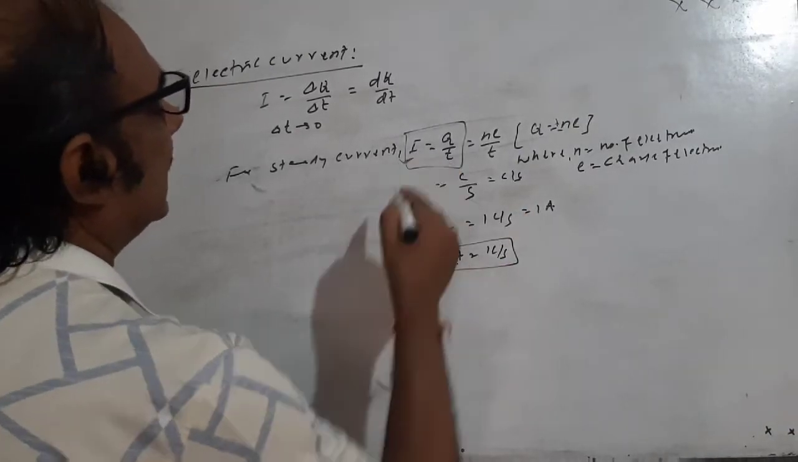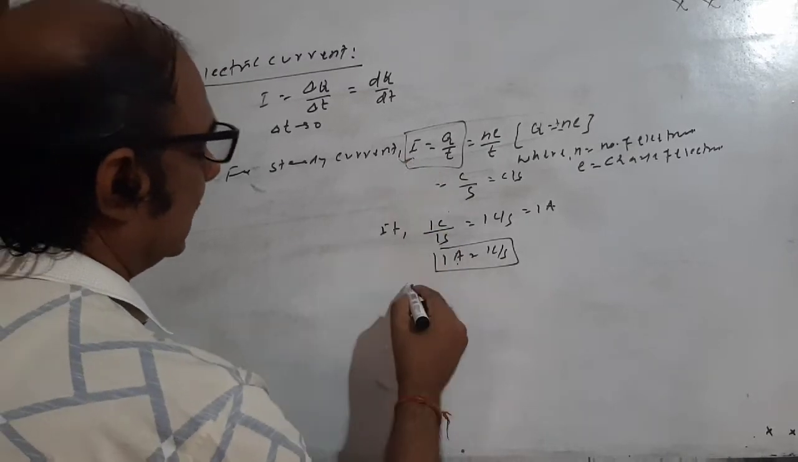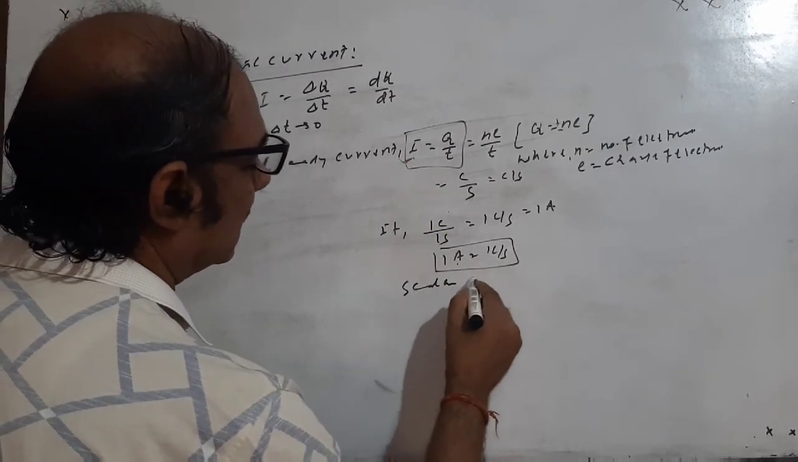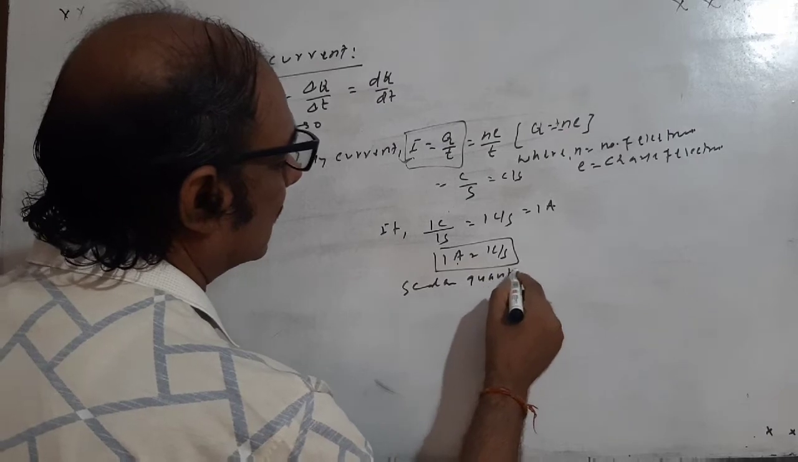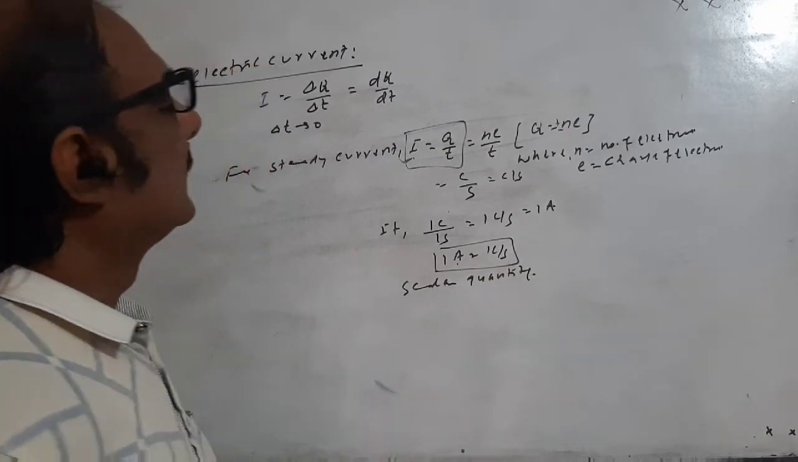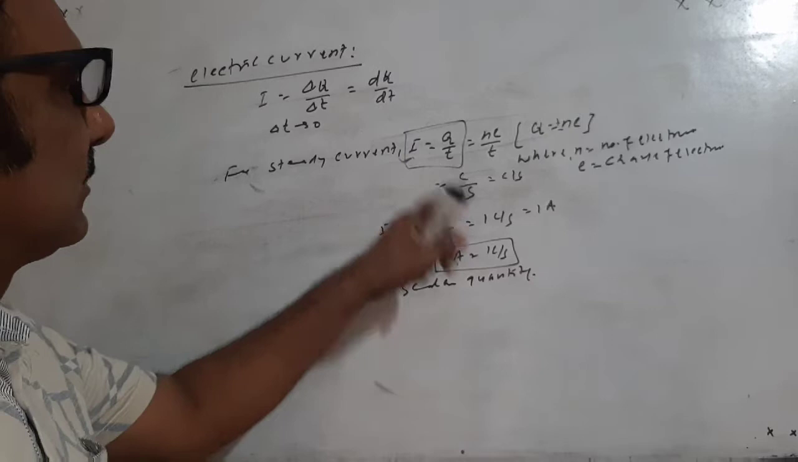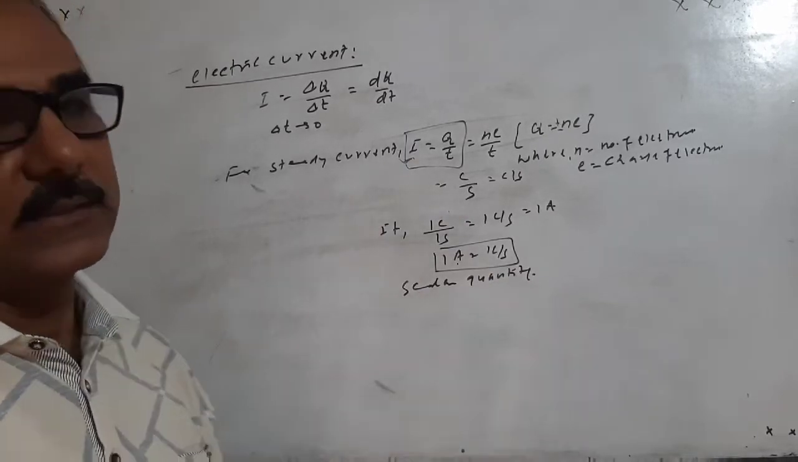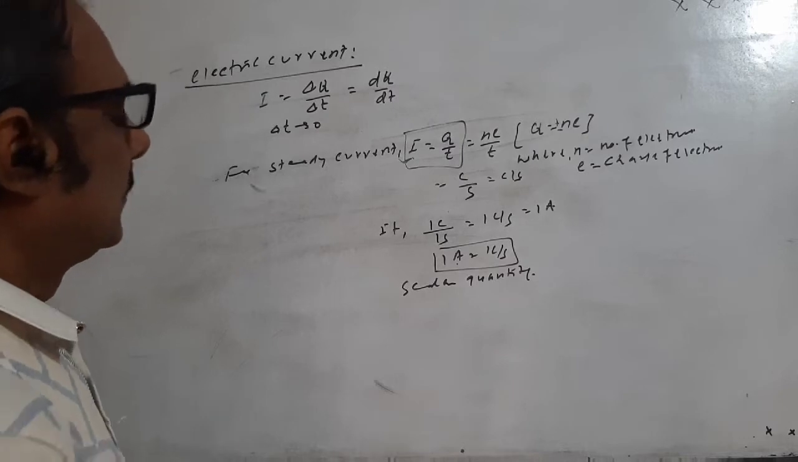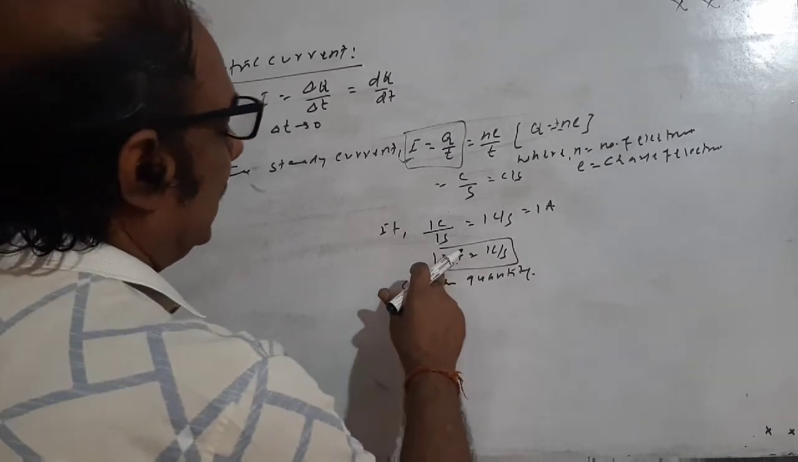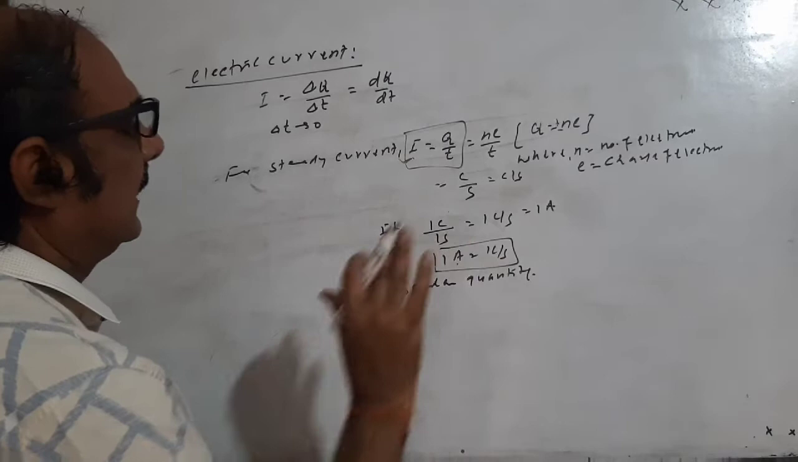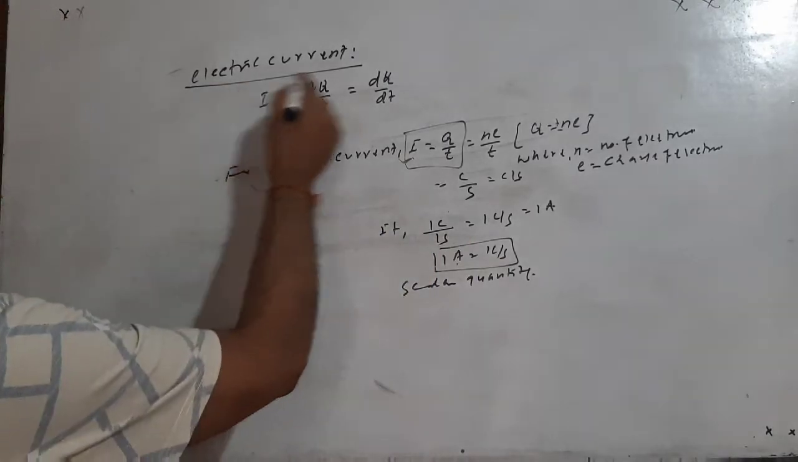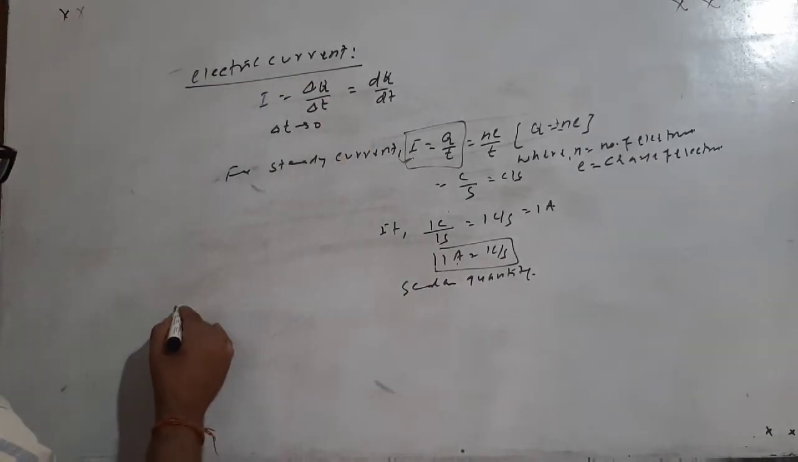So I is the electric current and this is a scalar quantity. Even though the electric current has both magnitude and direction, it is taken as a scalar quantity. The unit of electric current is the ampere. Now come to the second point. The first was electric current and the second one is current density.